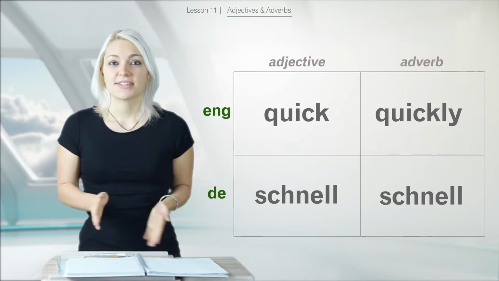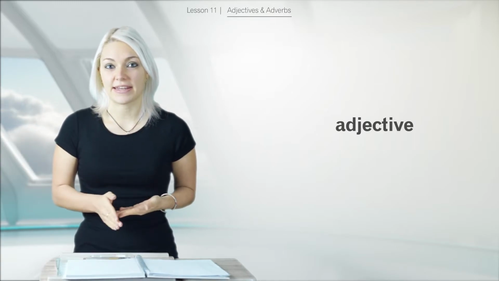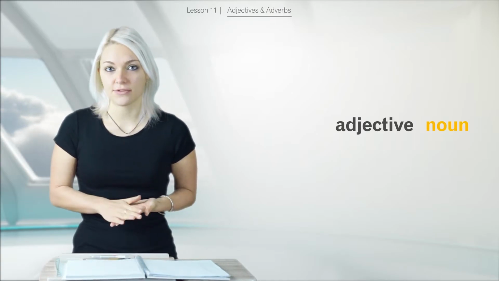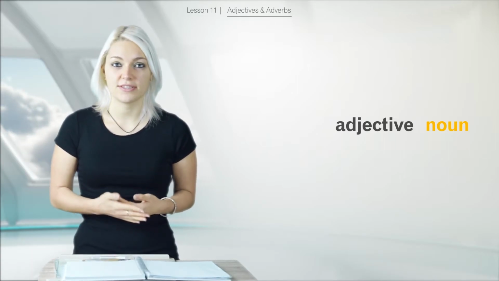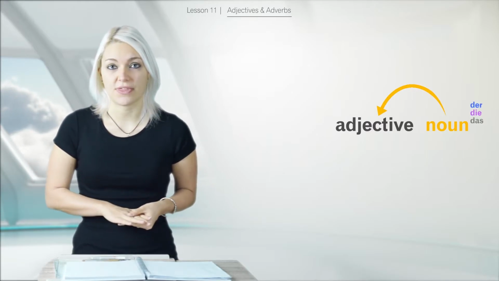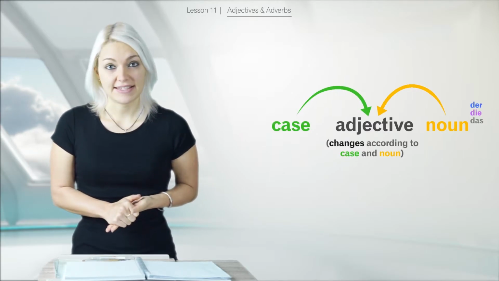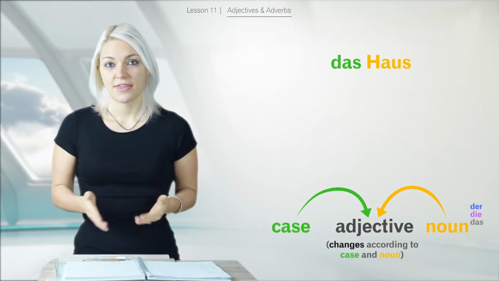Okay, but what does happen in German is that the adjective, when it is a proper adjective, which means it accompanies a noun, it describes a noun, changes in accordance to the noun, in accordance to the gender and also to the case. Example: Das Haus, the house.